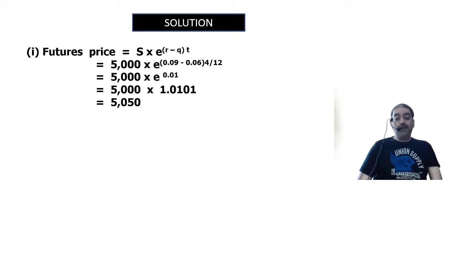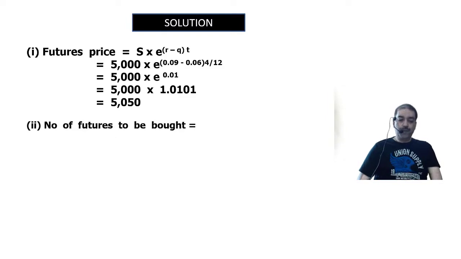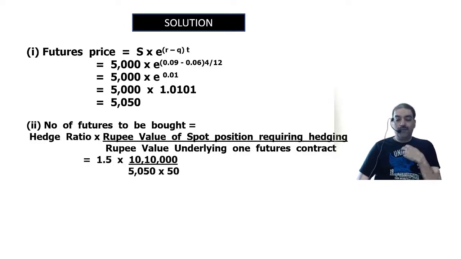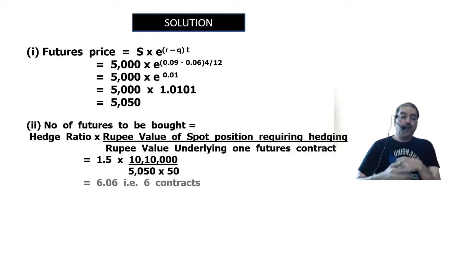Okay. Value of the index is 5,050 and per contract it is 50 units of the index. Hedge ratio is 1.5. So the number of futures to be bought is the hedge ratio into the rupee value of the spot position requiring hedging, that is 10 lakh 10,000, divided by the rupee value underlying one futures contract. One futures contract value is going to be 5,050 into 50. So this comes to approximately 6.06. I'll round it to 6 contracts.